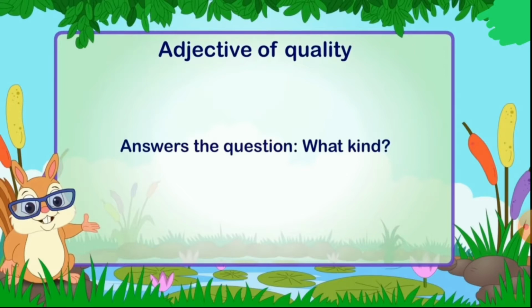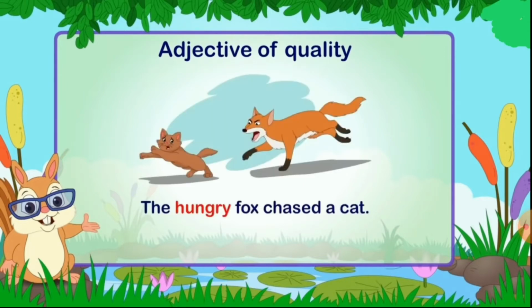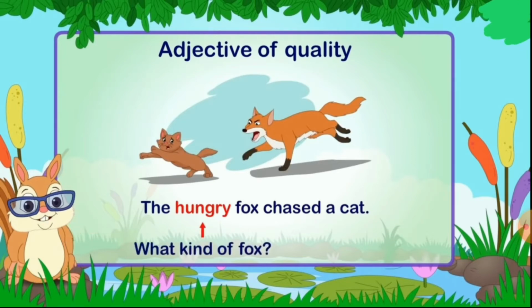Let us explain it through an example. The hungry fox chased a cat. Now, yes, the fox is chasing a cat. But what kind of fox? The fox is hungry. So, hungry is an adjective. This word hungry is describing the noun fox. What kind of fox? Hungry fox. See, the word hungry describes the noun fox. What kind of fox? Hungry fox.